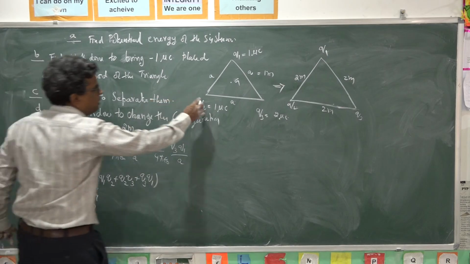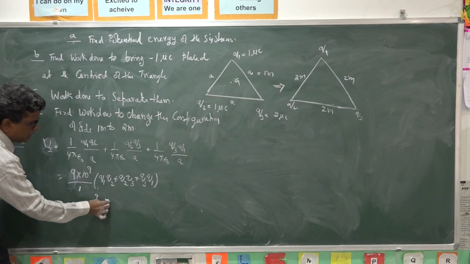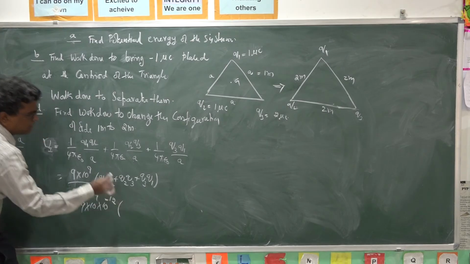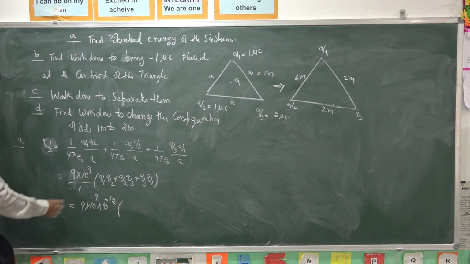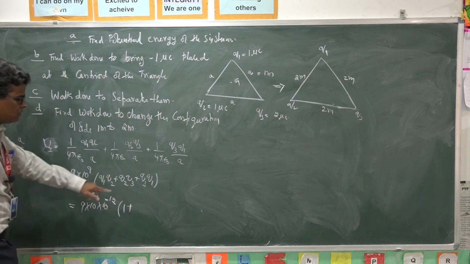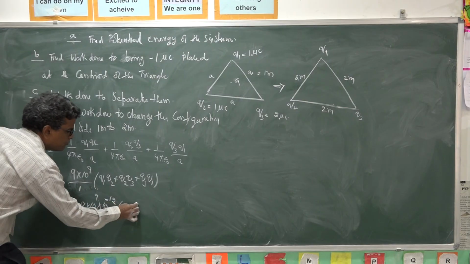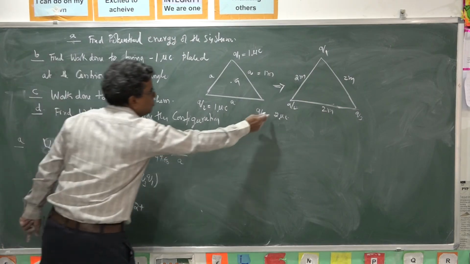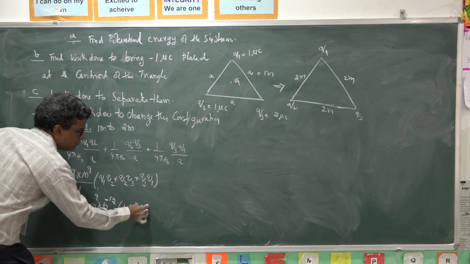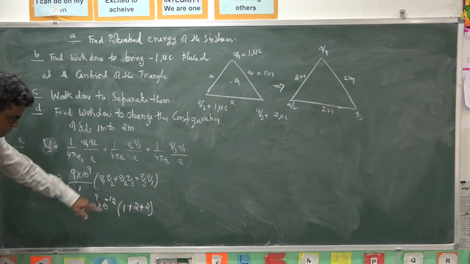This is micro into micro, 10 power minus 12, you take it common, into Q1 Q2 1 into 1, plus Q2 Q3 1 into 2, plus 2 into 1. I take common 10 power minus 12.